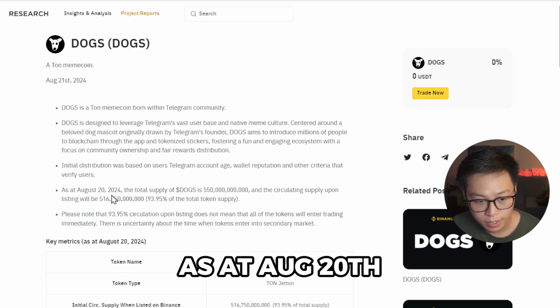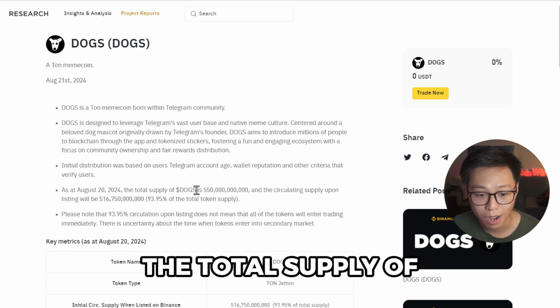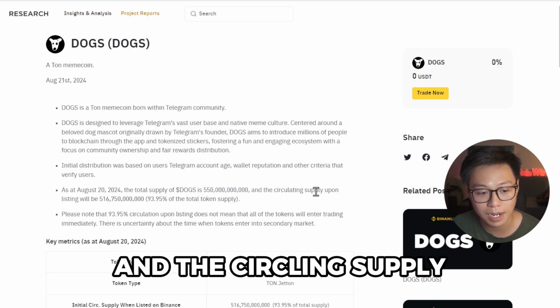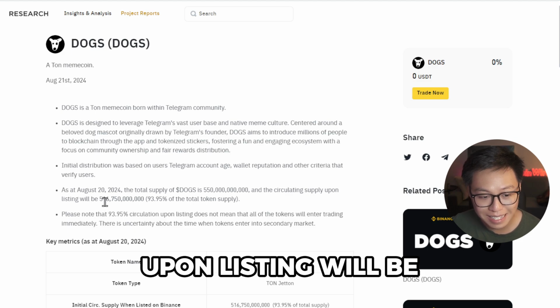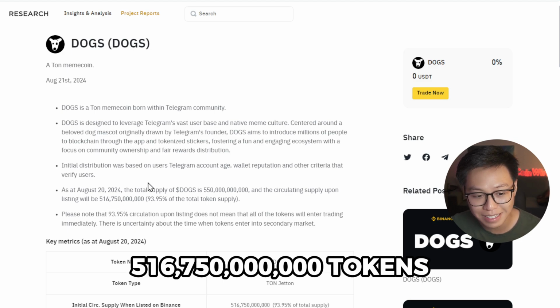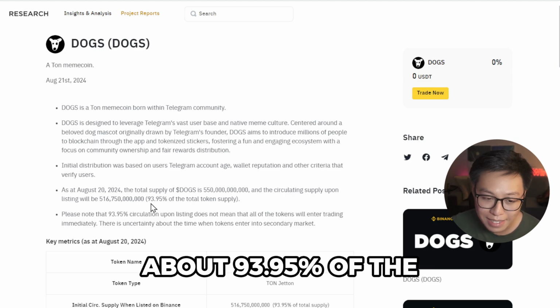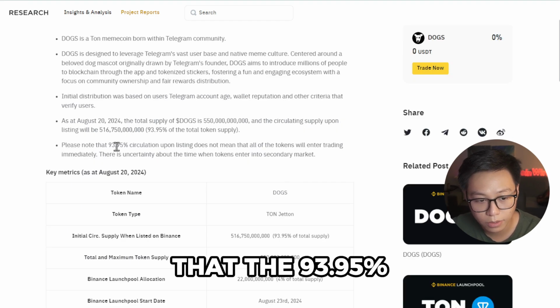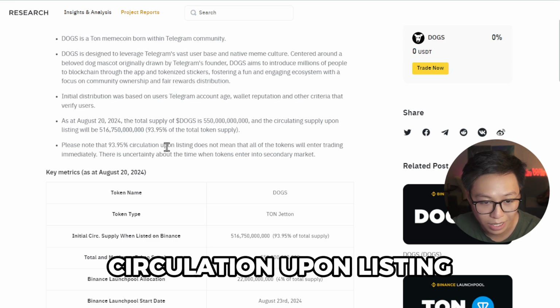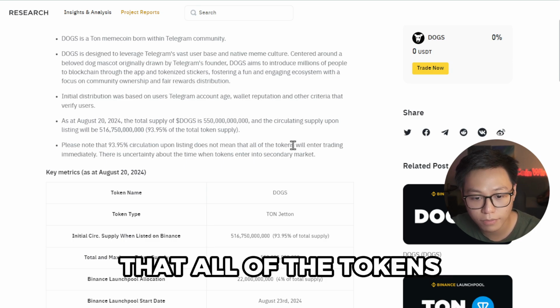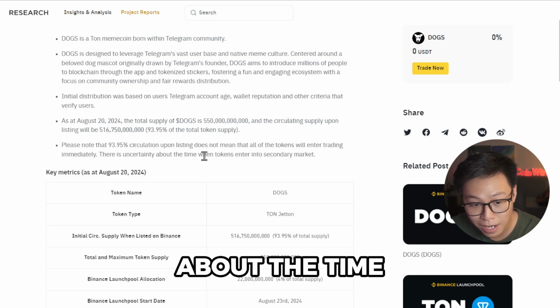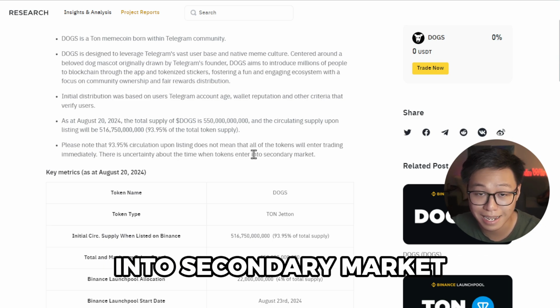As of August 20th, 2024, the total supply of Dox is 550 billion tokens, and the circulating supply upon listing will be 516,750,000,000 tokens, about 93.95% of the token supply. Please note that the 93.95% circulation upon listing does not mean that all of the tokens will enter trading immediately. There is uncertainty about the time when tokens enter into the secondary market.